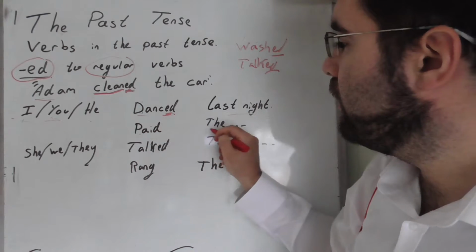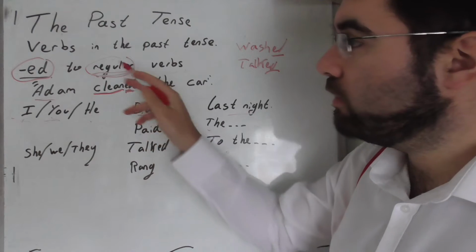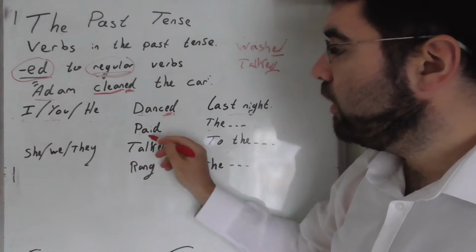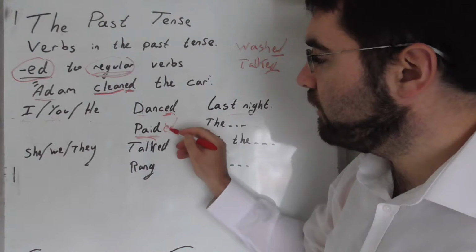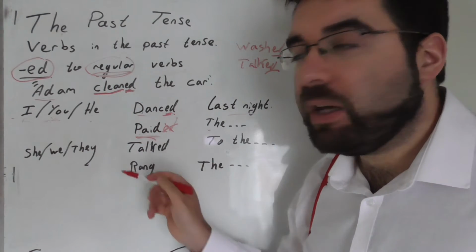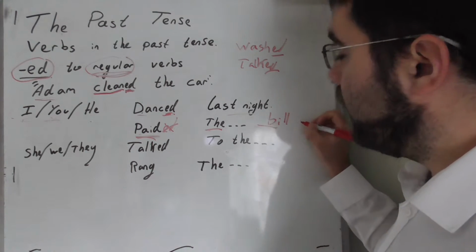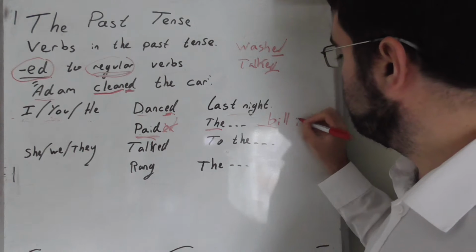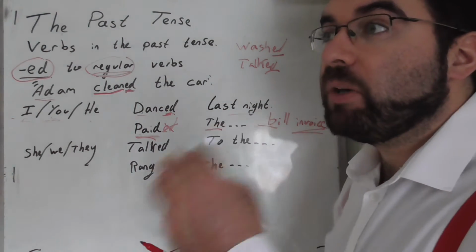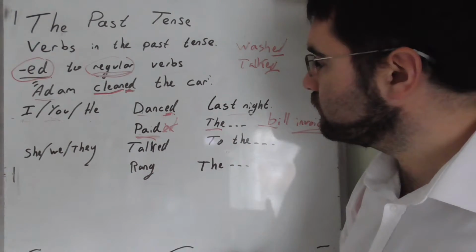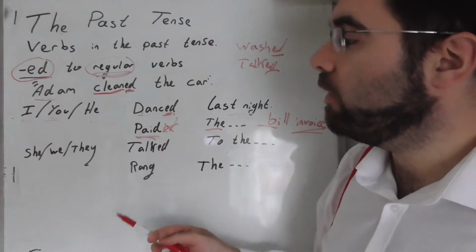I paid the bill. Now with irregular verbs, they've got irregular endings, not ed. Paid, there's no P-A-I-E-D, there's no ed there, it's just paid. I paid the bill. I paid the invoice. I paid the builder. Stuff like that. You paid the bill. He paid the bill.